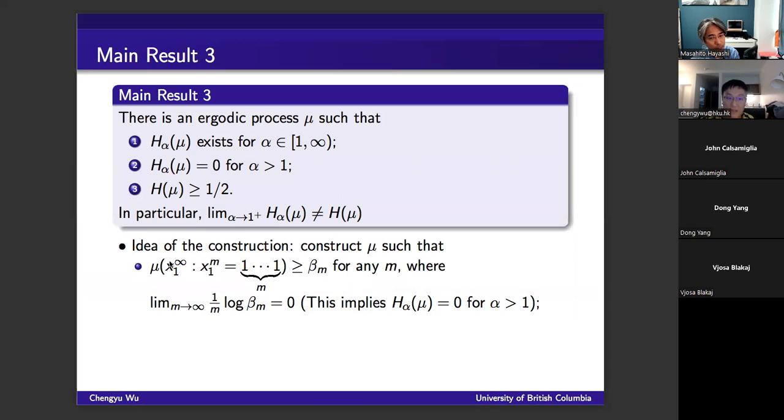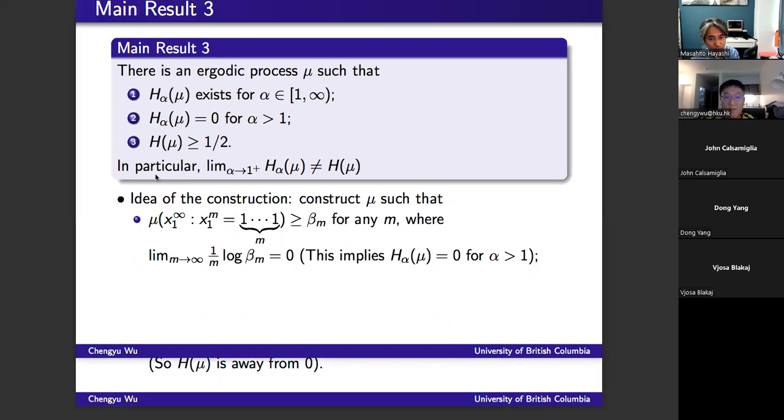For the first one, if we want to show that the Renyi entropy rate equals 0, basically we want to have some realization sequence with probability larger than exponential, in the sense that the probability of the sequence is bigger than or equal to some beta of m, and this beta of m, if you take the log and normalize by 1/m, will go to 0. So it goes to 0 relatively faster than an exponential convergence rate. And this will imply that H alpha of mu equals 0. I will show the detail later.